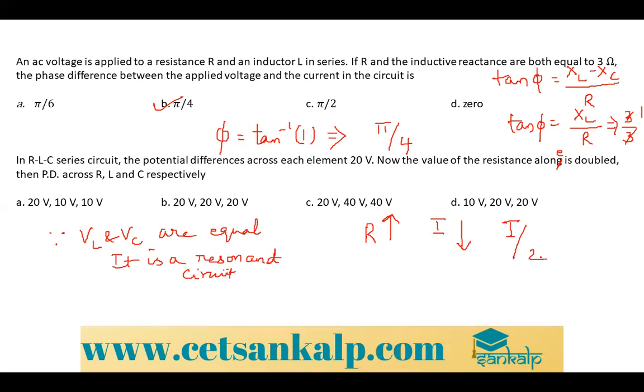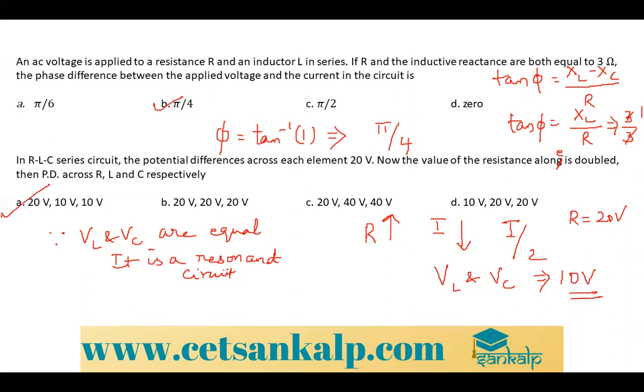So the voltage across the resistance remains the same and VR is equal to 20 volt. But VL and VC will be half, that is 10 volt. So option A. I hope you are clear.